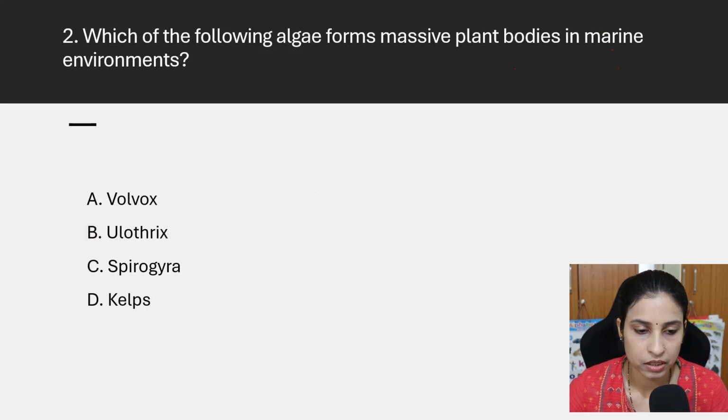Then the second question: which of the following algae forms massive plant bodies in the marine environment? Volvox, Ulothrix, Spirogyra, kelps. Exclusively those algae are marine in nature. The answer is kelps. Kelps are exclusively marine. They form a vast, massive plant body-like structure in the marine ecosystem.